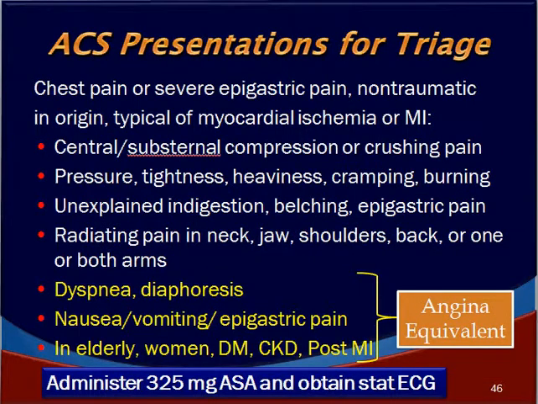ACS presentations for triage. How do we segregate these patients and send them?